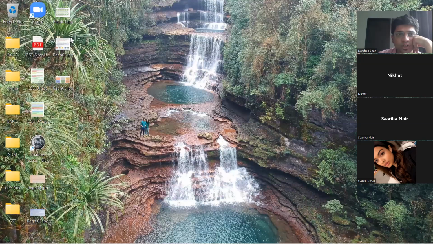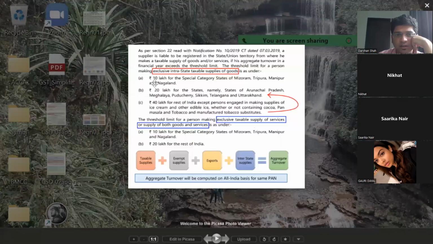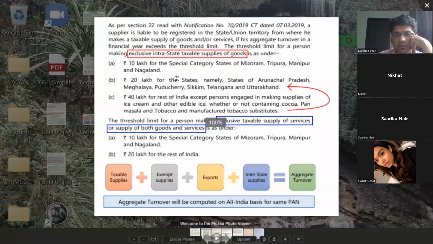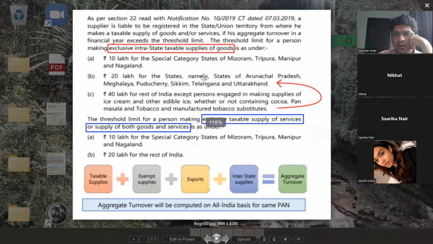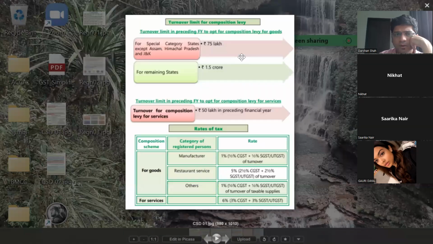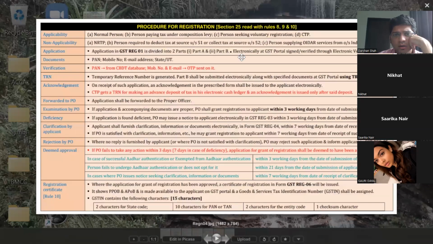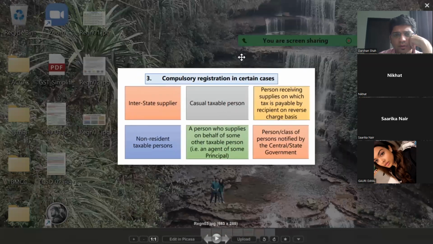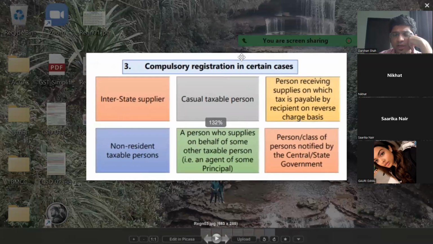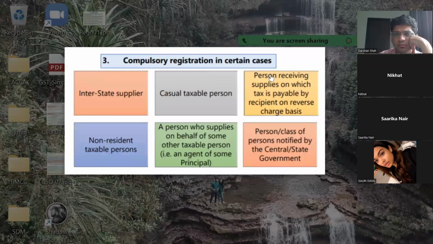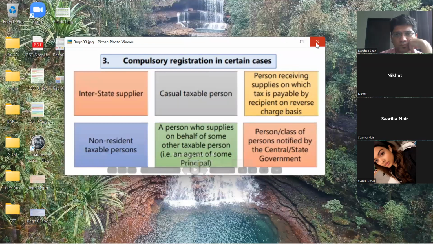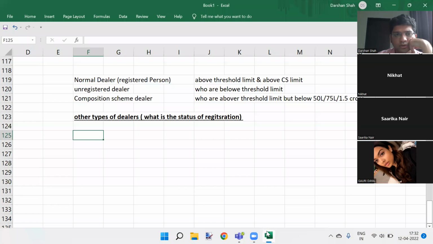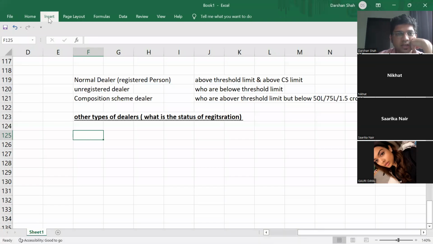Have I given you the registration charts, guys? Have I given this chart? I think it's there in the Excel sheet now. Yes, sir. Okay. And what about this chart? Have I given this chart? No, sir. Okay. Let us see then. So for other types of dealer, I'll just insert the chart over here.